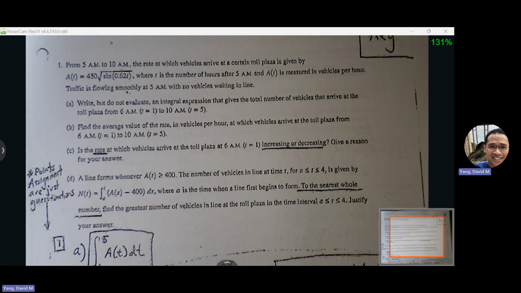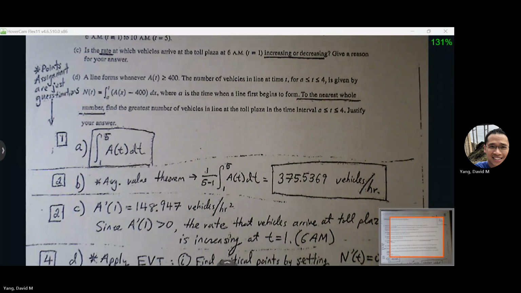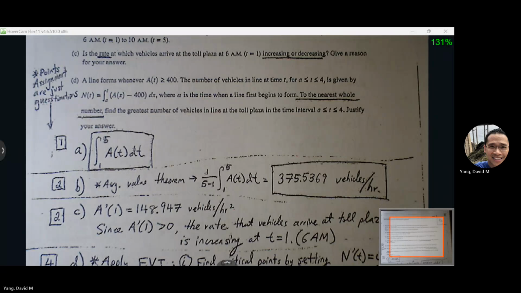Okay, any questions with part A or B? Part C: is the rate at which the vehicles arrive increasing or decreasing? So you see the combination of these words, right? Rate is increasing or decreasing. So we know it's going to be something at that derivative level. Well, we know A of t is already a rate, vehicles per hour.